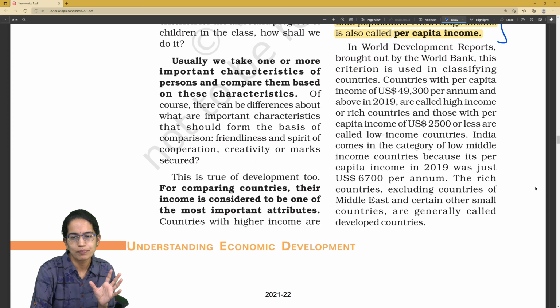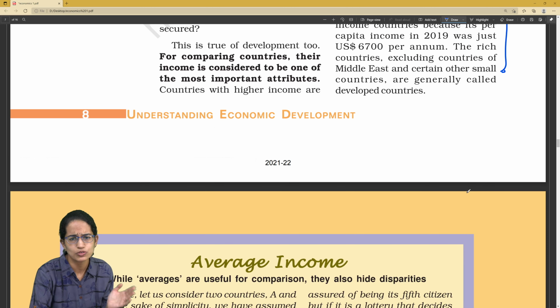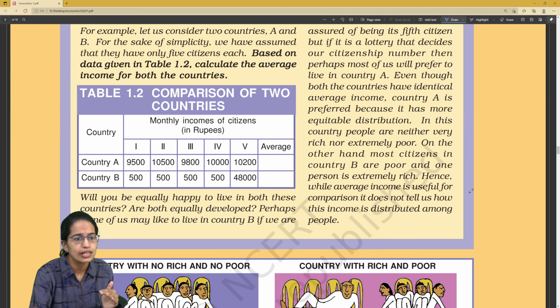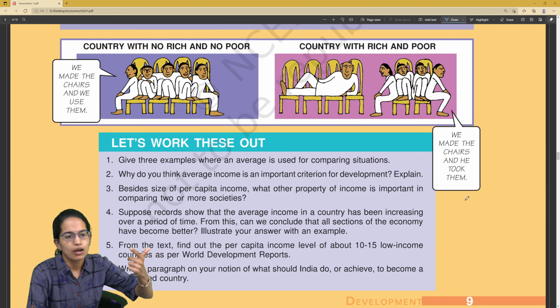Then certain basic questions about statistics from the World Bank reports which are given here. What were the values in 2015, 2019, and then the monthly calculation, as I said. For monthly income, you have to find out the average for country A and B, and based on the average you can say which country is relatively more developed.